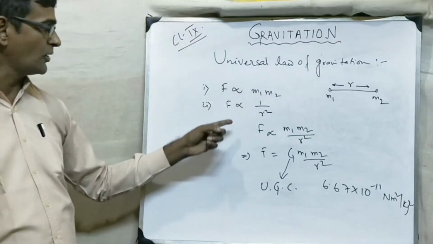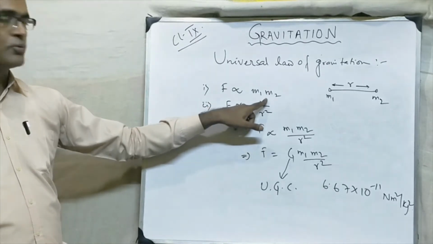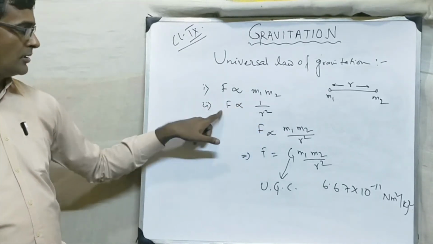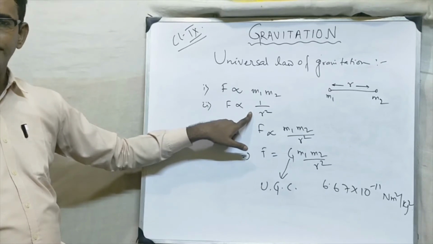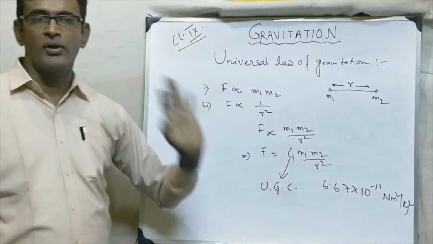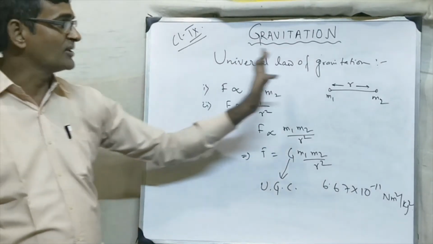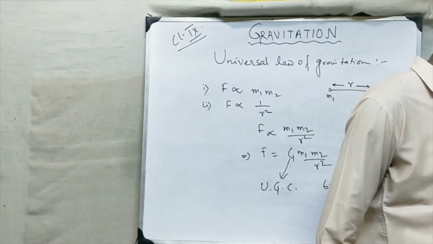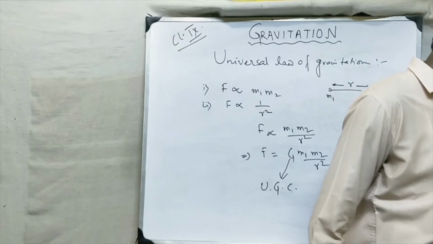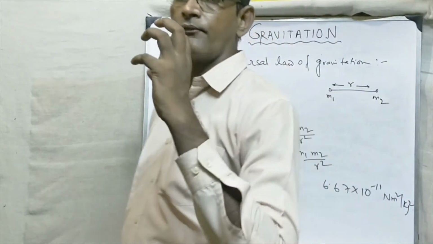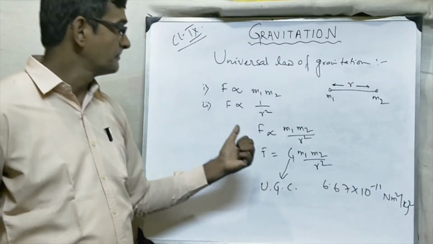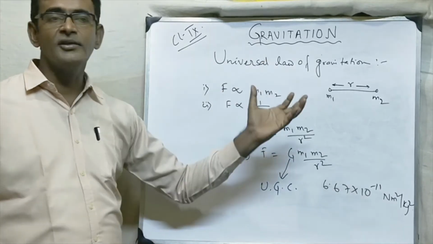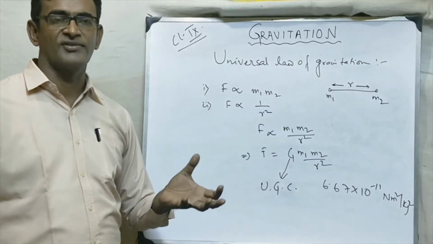Second point, the force is proportional to the product of the masses and inversely proportional to the square of the distance. And these are the main properties of the universal law of gravitation. And as I told you, the force of gravitation is insignificant for normal bodies.